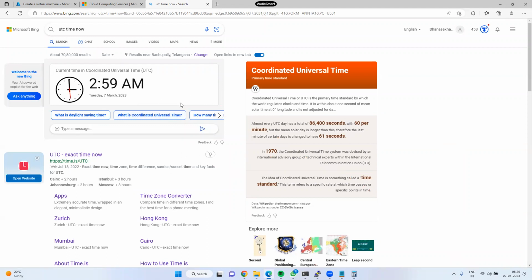Many people make the blunder: the virtual machine is in the Singapore region, and people troubleshoot with Indian time zone logs. Got it? Make sure which time zone your services are running under, Japan time zone or UTC or CST, whatever it is. According to that, we have to troubleshoot and enable logs.